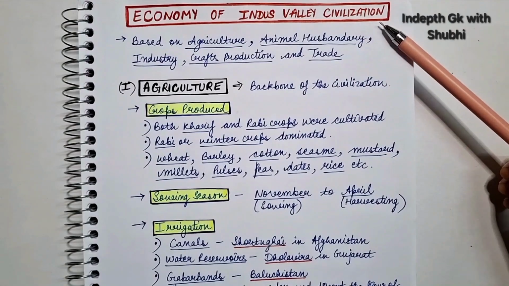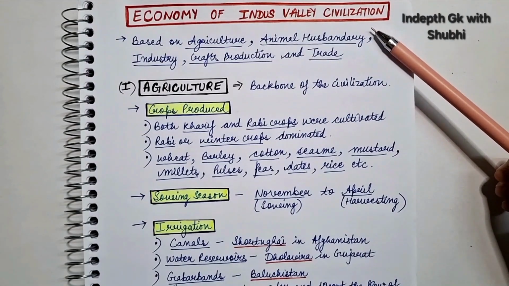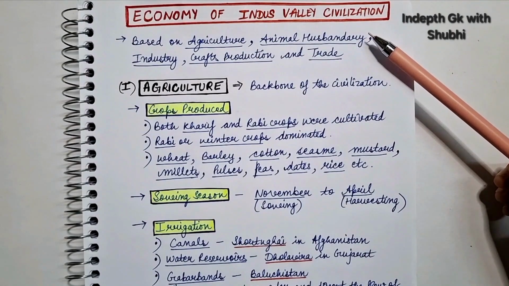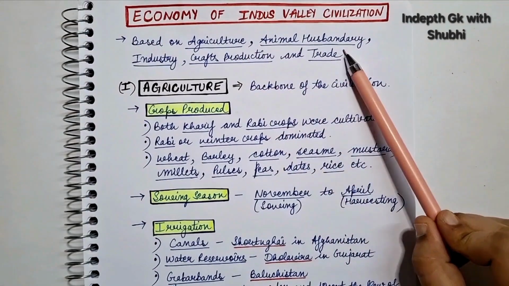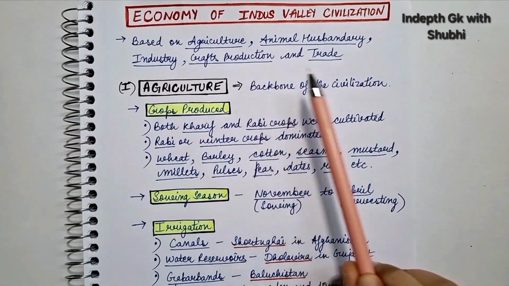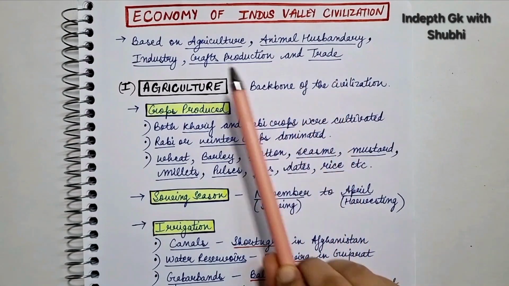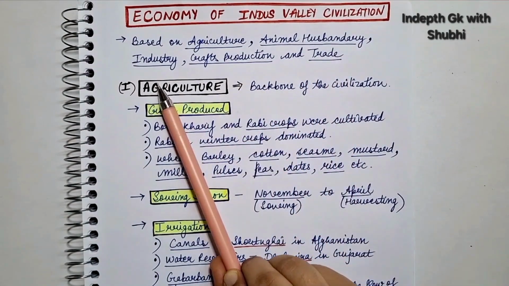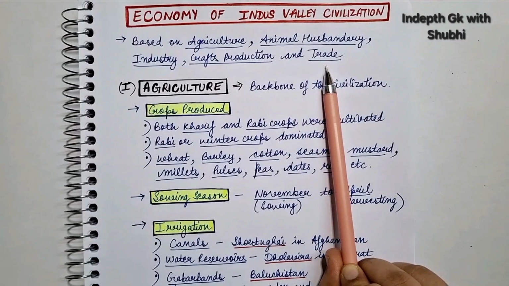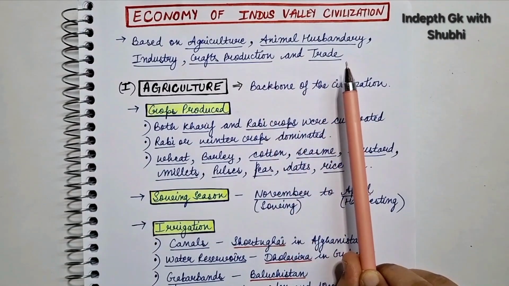Starting with the economy of the civilization. During Indus Valley Civilization, there was great progress in all sectors of the economy like agriculture, animal husbandry, industry, crafts production and trade. So we can say that the economy of the civilization was based on agriculture, animal husbandry, industry, crafts production and trade. Now we'll discuss each of these in detail.